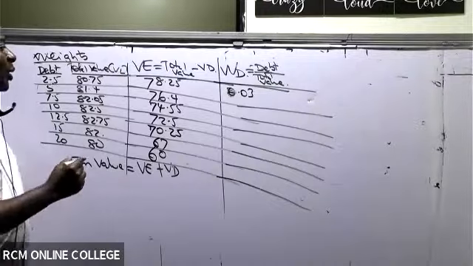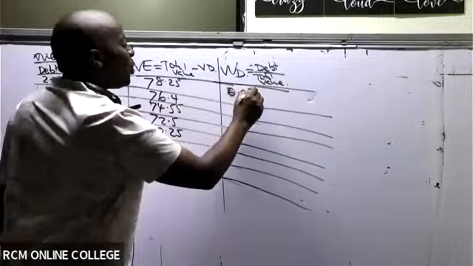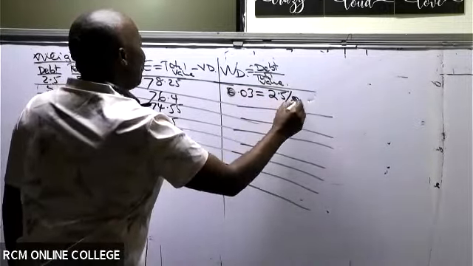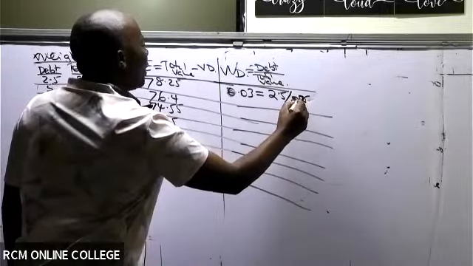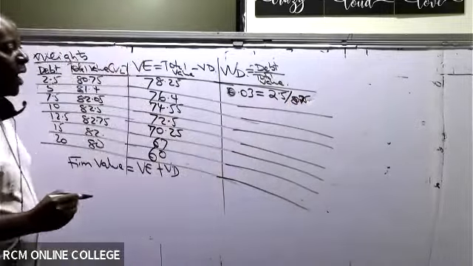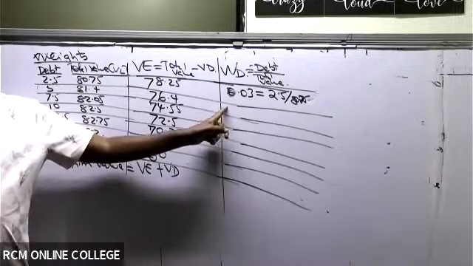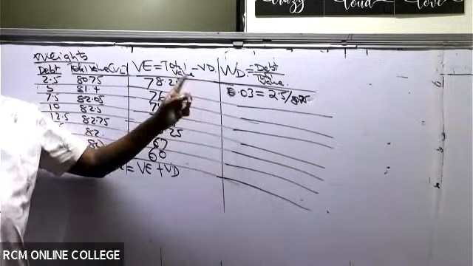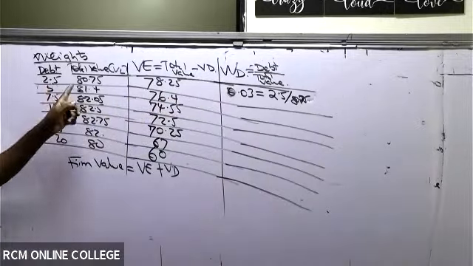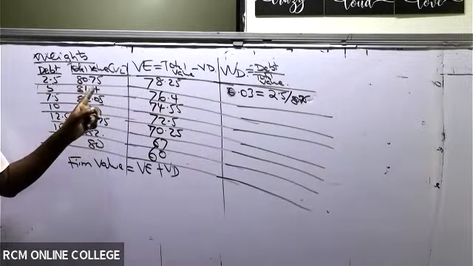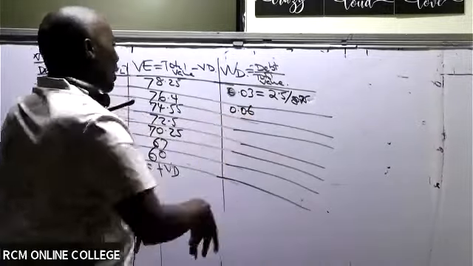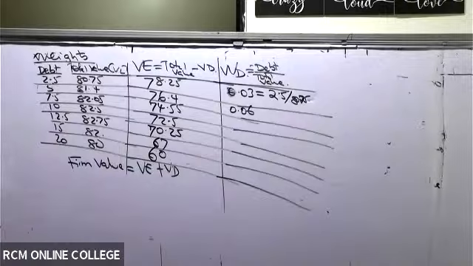So long as, for your revision, you write somewhere here how you did this: you've taken 2.5 over 80.7 for your revision, 0.03. And then we come to the second one. What are we getting here? Many of you are not talking to me. For the second one, you take 5 divided by 81.4, which gives me 0.06. So please move on like that.